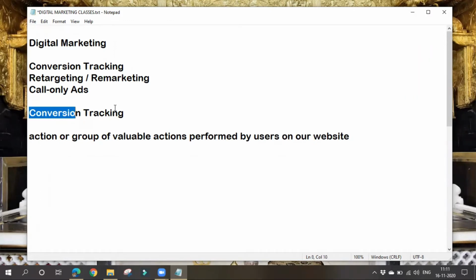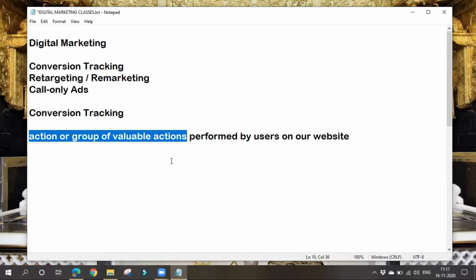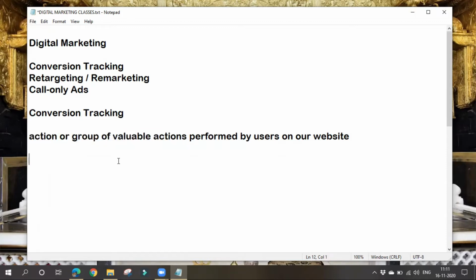Then what is this conversion tracking? Conversion tracking, simple: tracking all these actions or conversions of users on our website is known as conversion tracking. Here we'll be tracking all the actions that users or visitors are performing on our website. It is very important for us to track these actions. Then only we can perform remarketing or retargeting, and also we'll get an idea of what users are exactly looking for in our website.